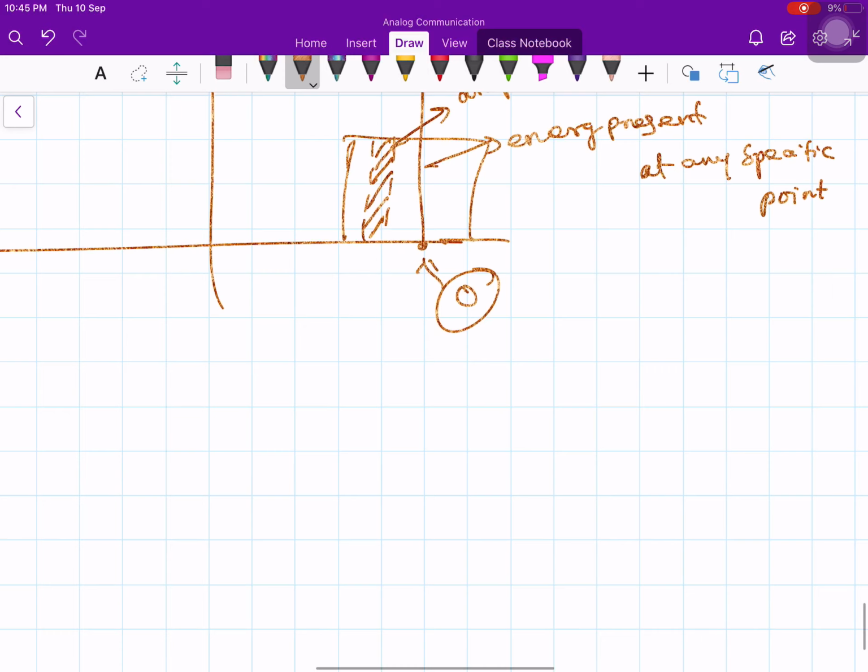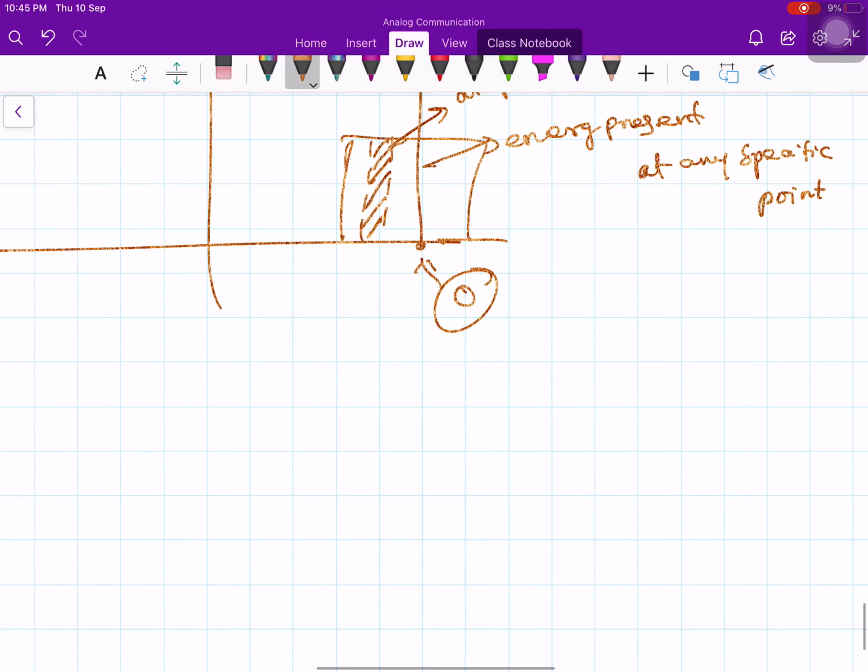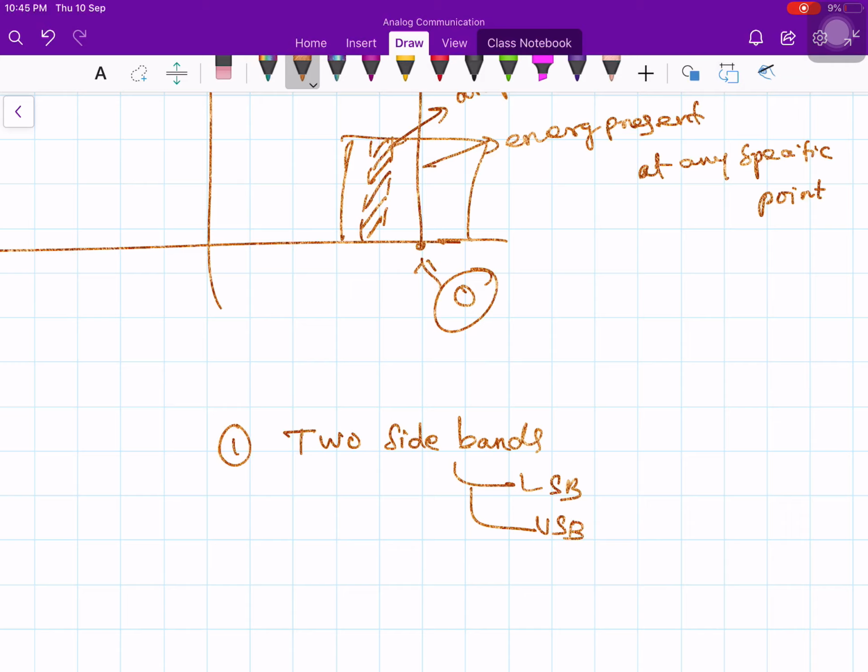So the other properties that we have just learned are: the signal waveform has two sidebands, lower sideband and upper sideband. Therefore this is called a double sideband.